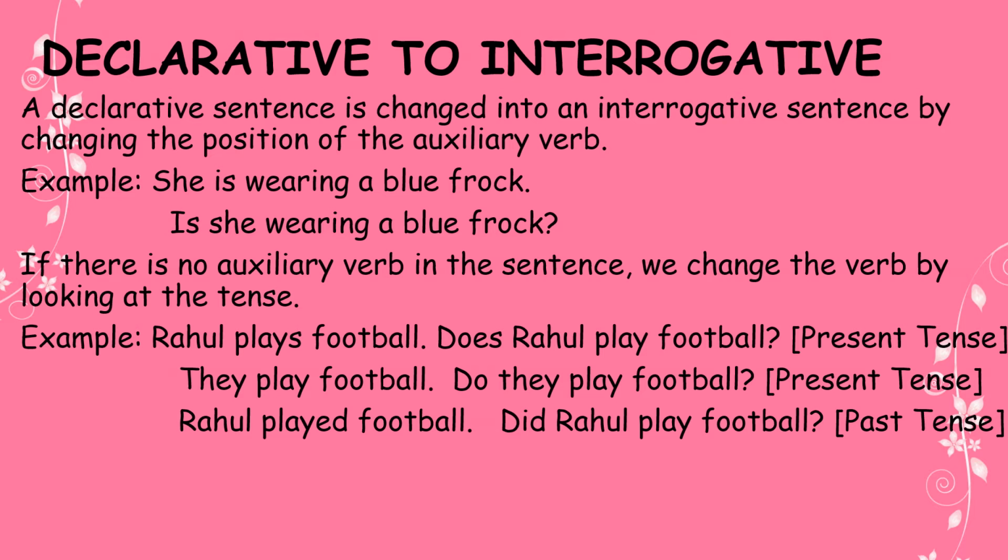If there is no auxiliary verb in the sentence, we change the verb by looking at the tense. So in the case where there is no auxiliary verb, then we look at the tense of the main verb and we change it. For present tense singular, we use does. For present tense plural, we use do. And for past tense, we use did to begin the question sentence.